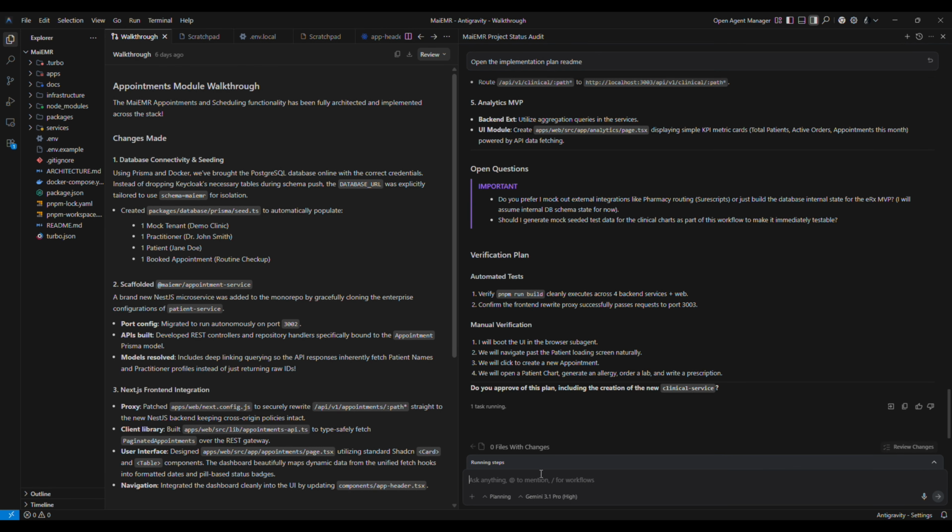So, do you approve? Yes, I approve this plan and mock out the external integrations, build the database internal state for the eRx MVP.